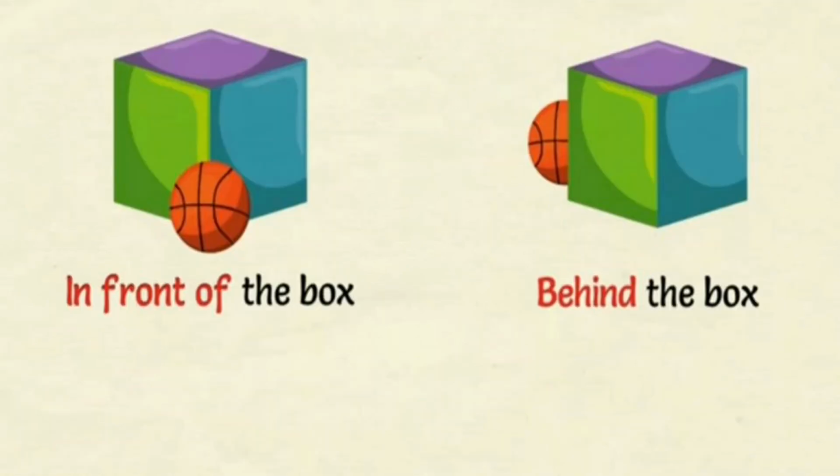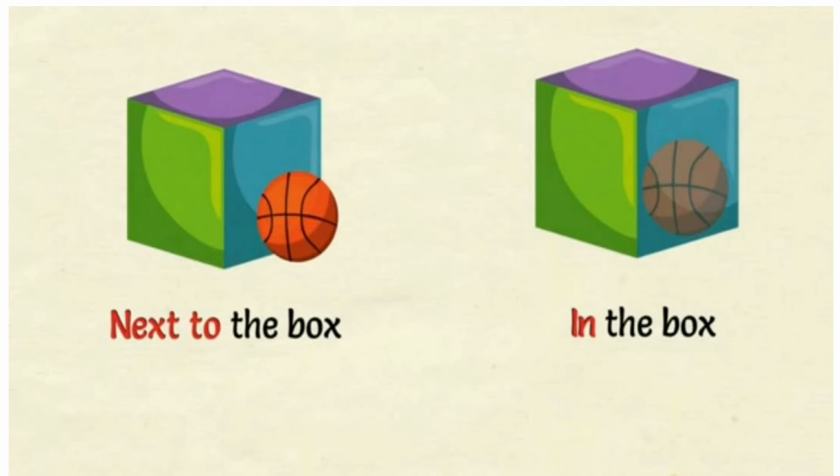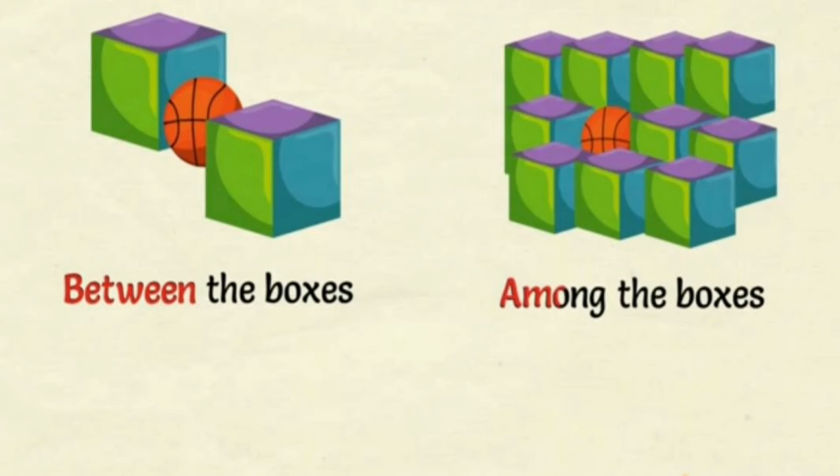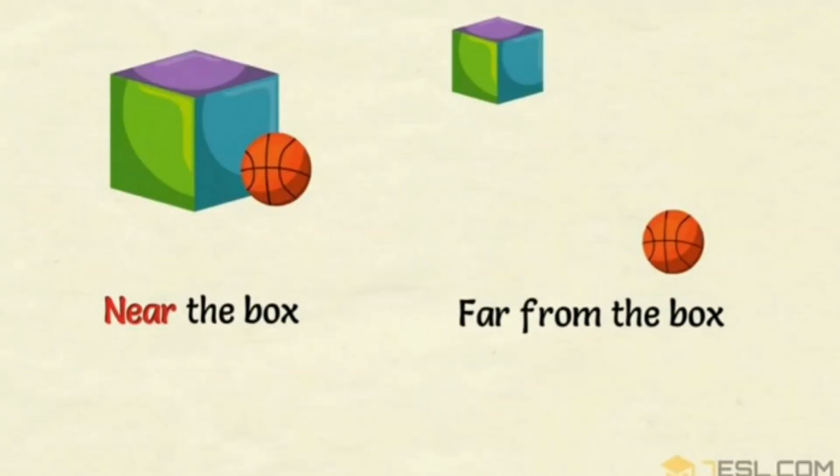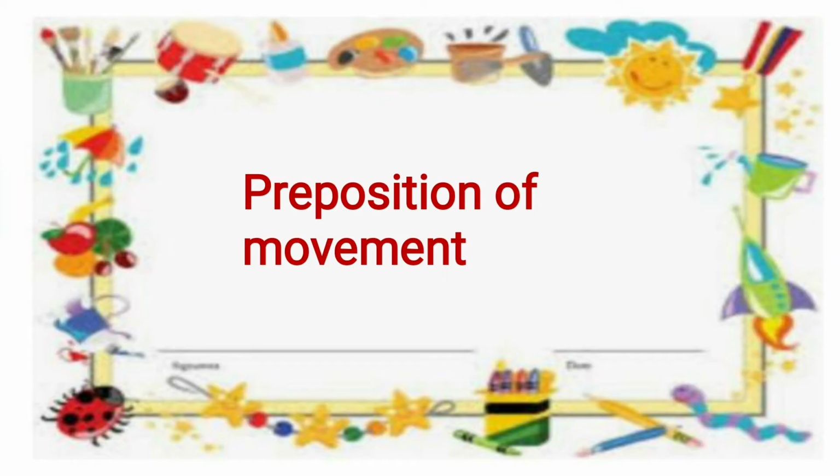Next, here it is in front of the box, touching the front of the box, so it is considered as in front of the box, and here it is behind the box, and the ball is next to the box and in the box. Here in the first picture the ball is between two boxes, and here the ball is among the boxes because many boxes are there. And next, here near the box, the ball is not touching the box, it is a little bit far away from the box, so it is considered as near the box. And here in the next picture, it is far from the box.